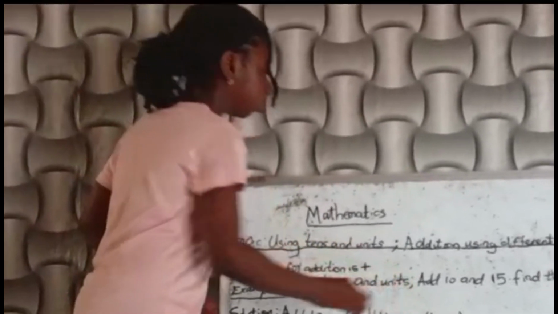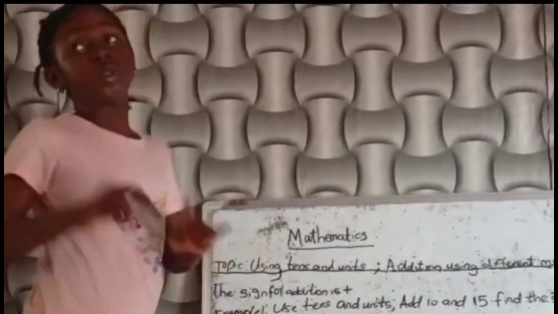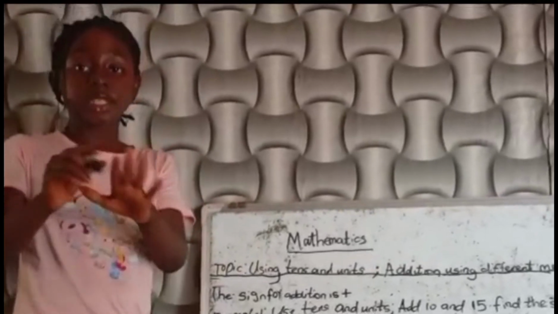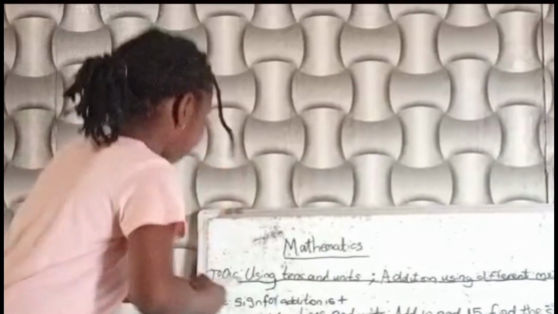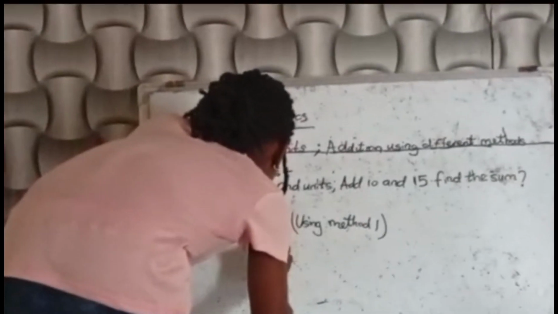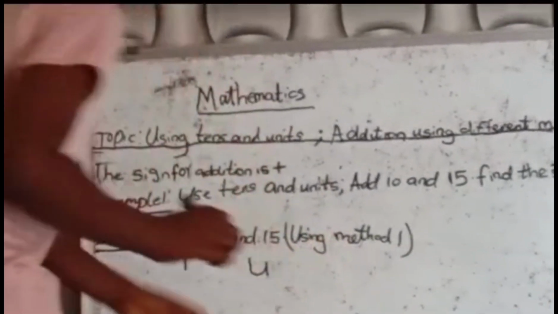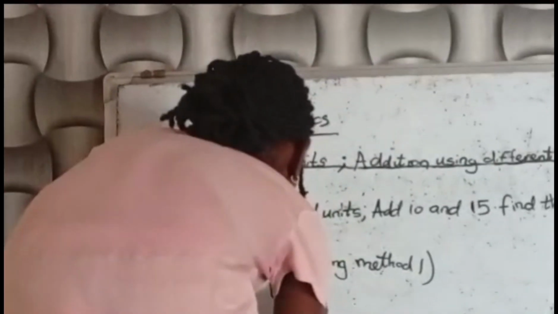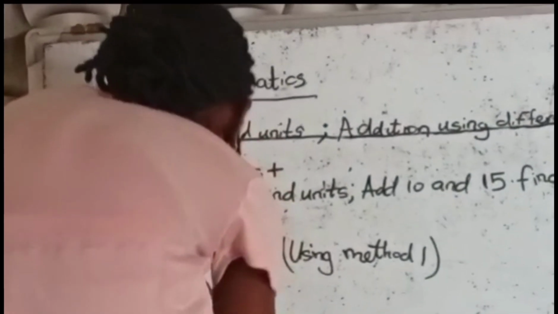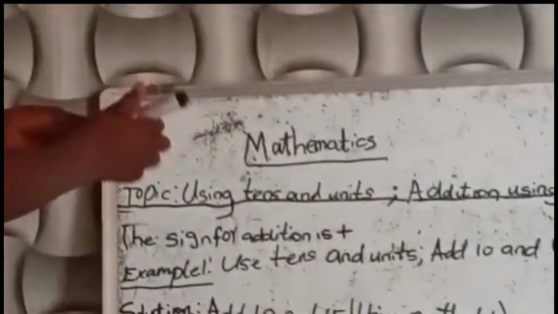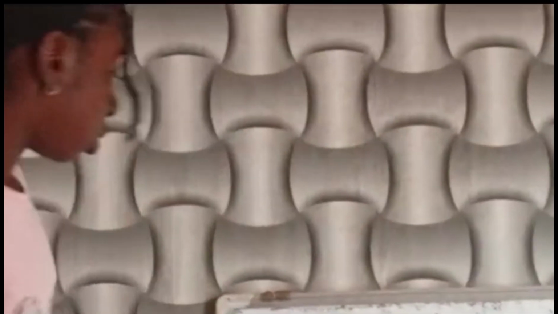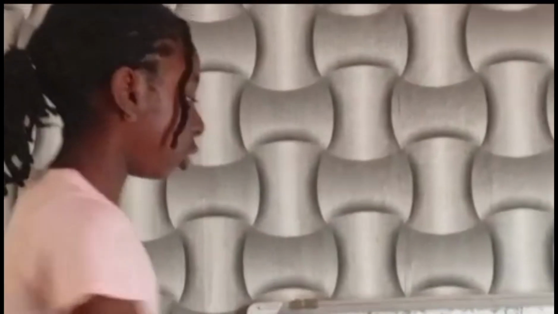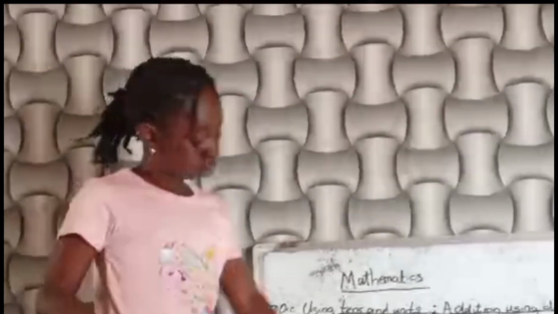Now, unit. We denote it with U to make it understandable. So, U stands for units.